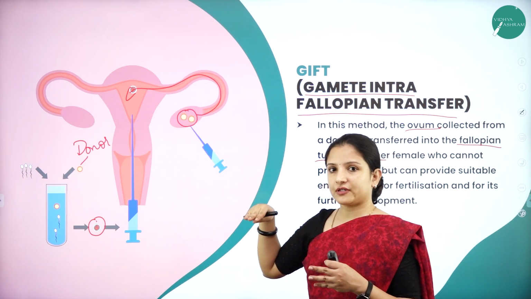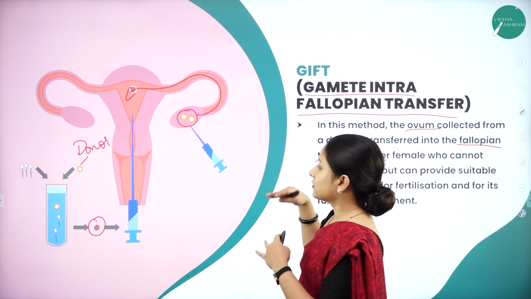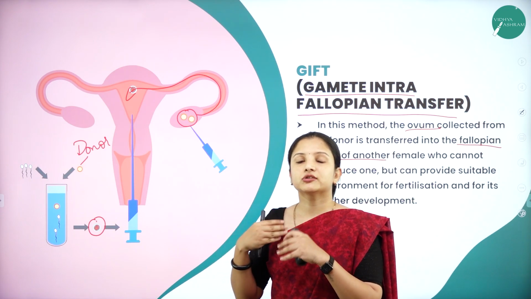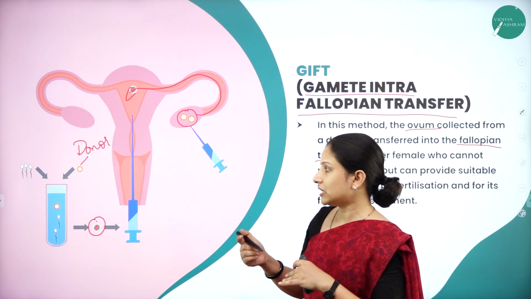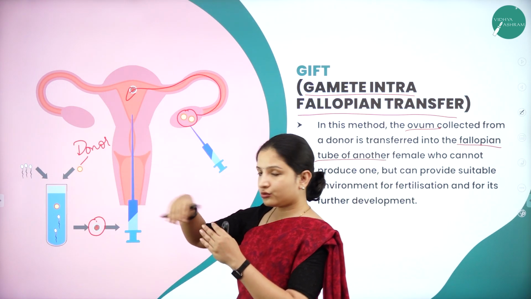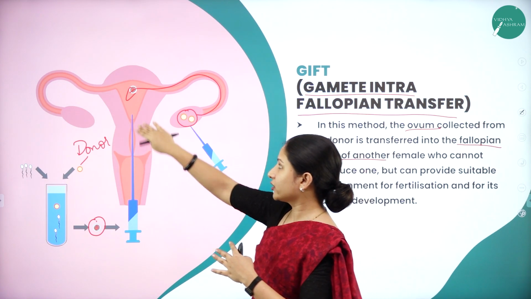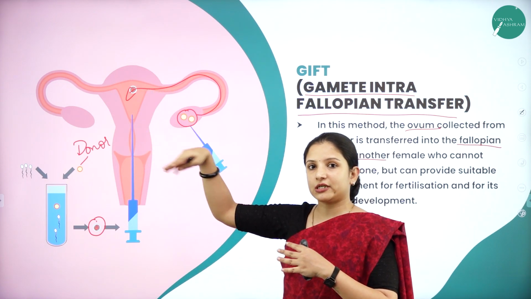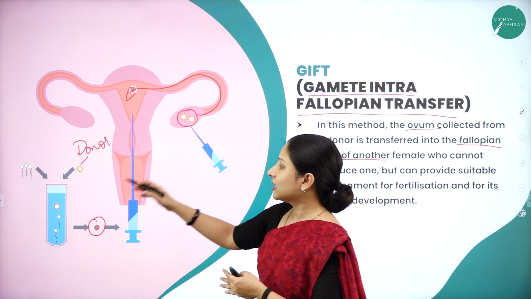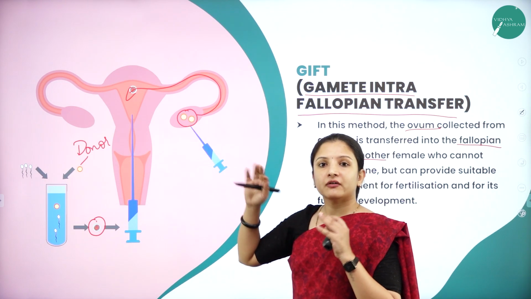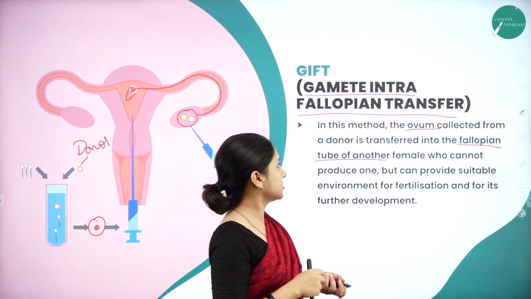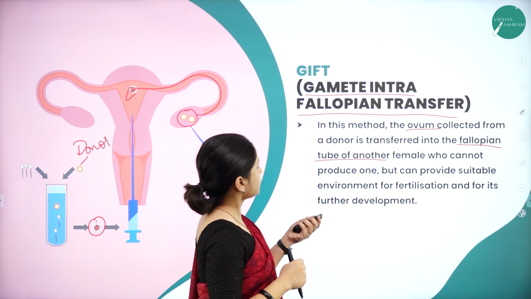So this is the difference: in GIFT, this will be done. Again, in the case of in vitro fertilization, what was done? As soon as fertilization occurred, the embryo was directly transported into the uterus. But in this case, it will be transported to the fallopian tube. So this is how it actually occurs.